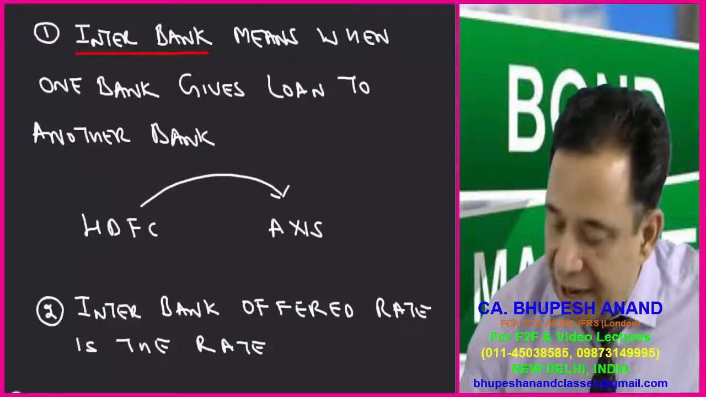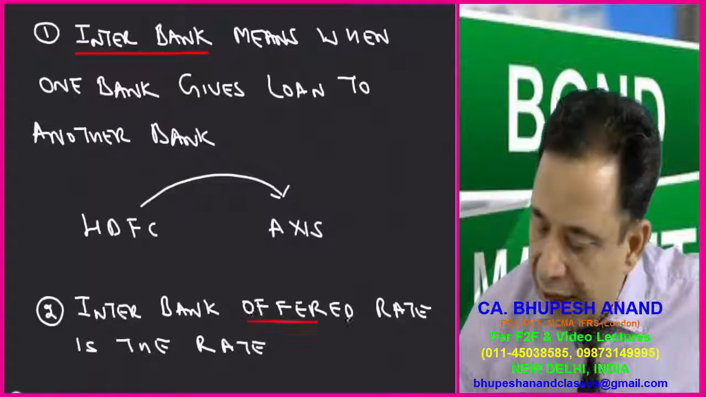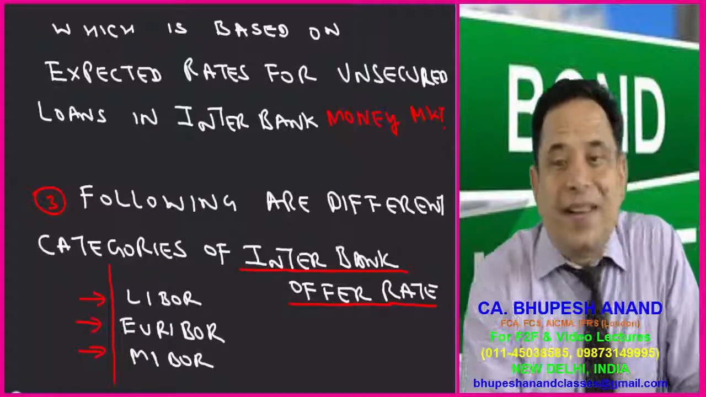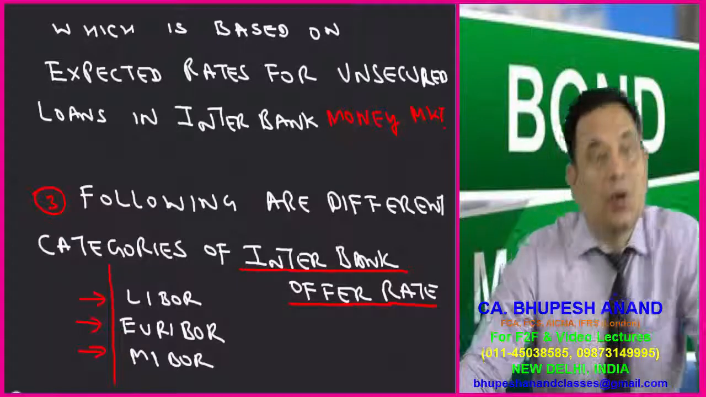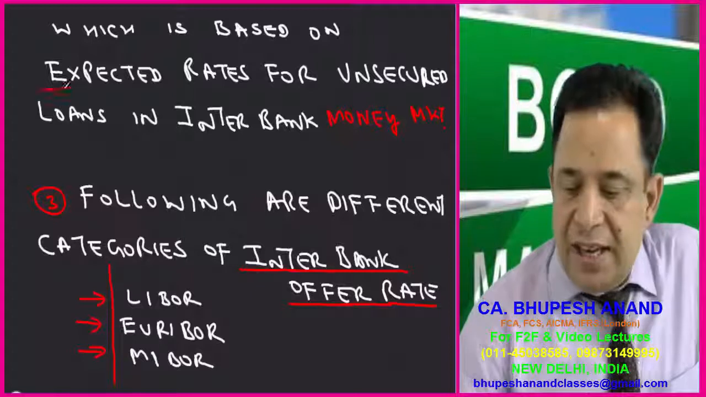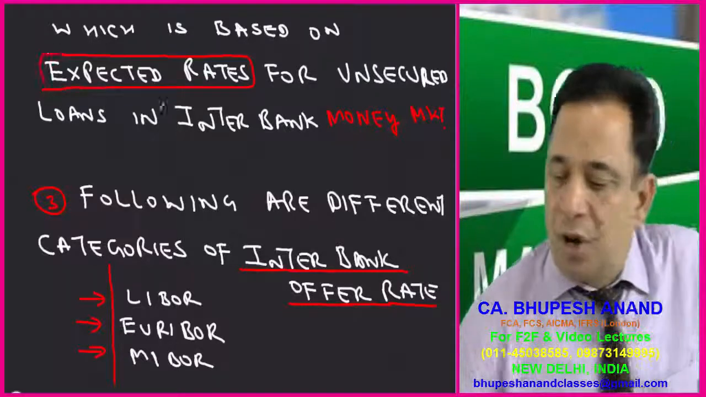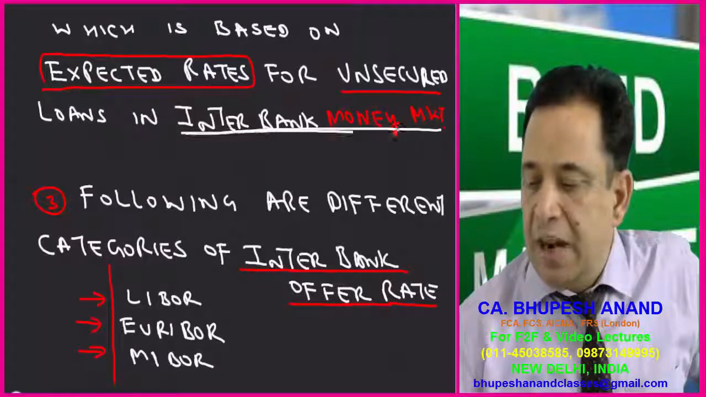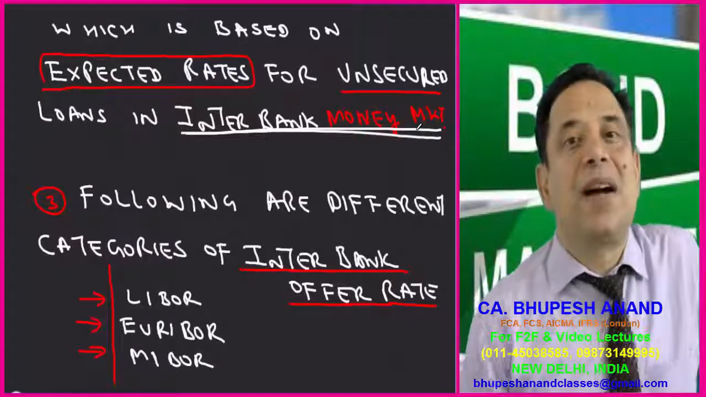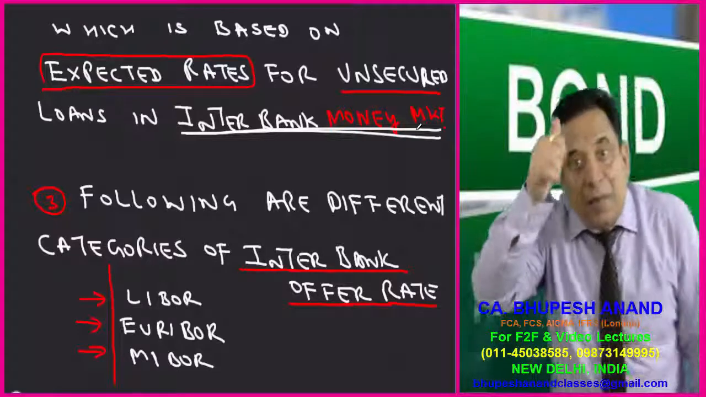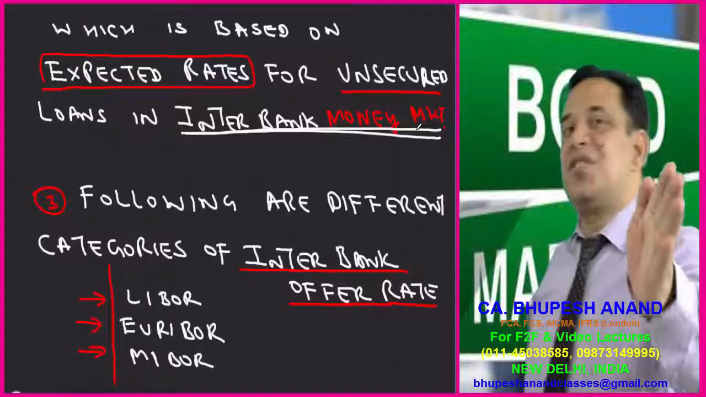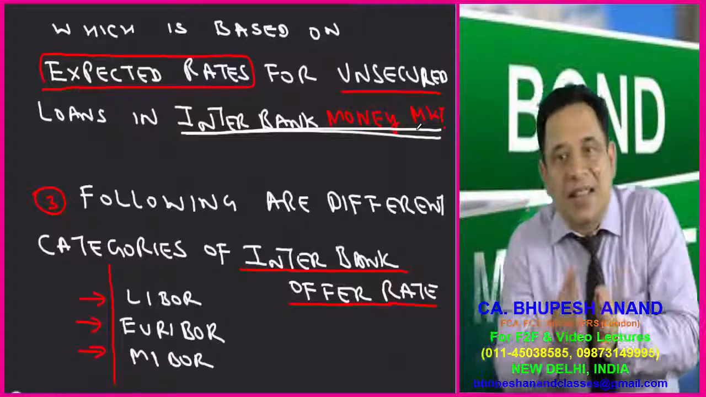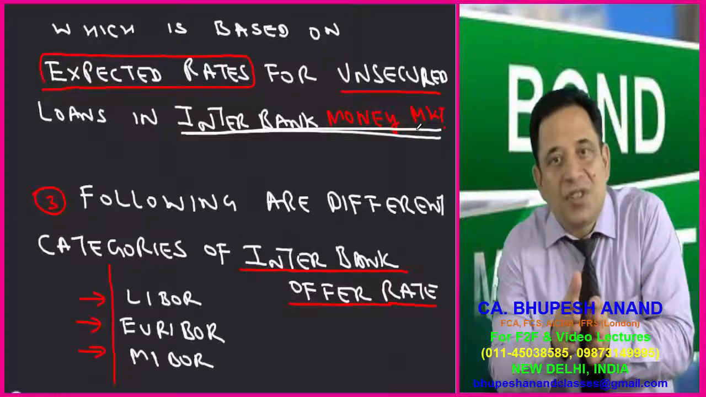The second point I have written: what is the meaning of interbank offer rate? It is based on expected rates for unsecured loan. The first point is it is an expected rate for unsecured loan in interbank money markets. It means it is money market, so it is less than 360 days. We generally take a convention of 360 days. It means it is less than 1 year, maximum up to 360 days.